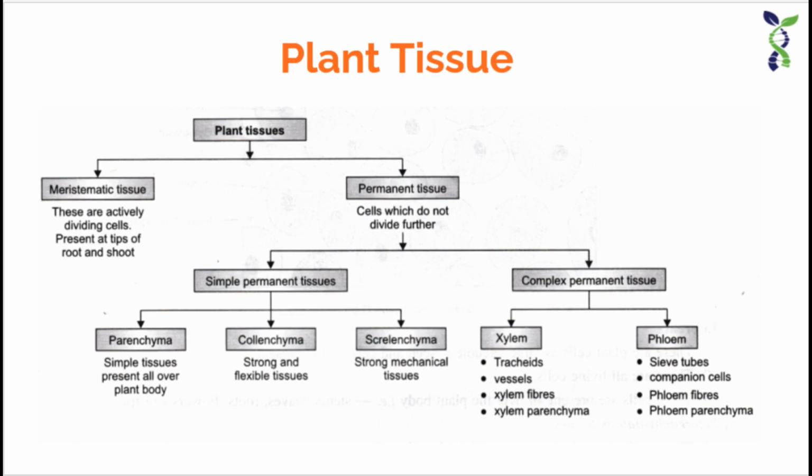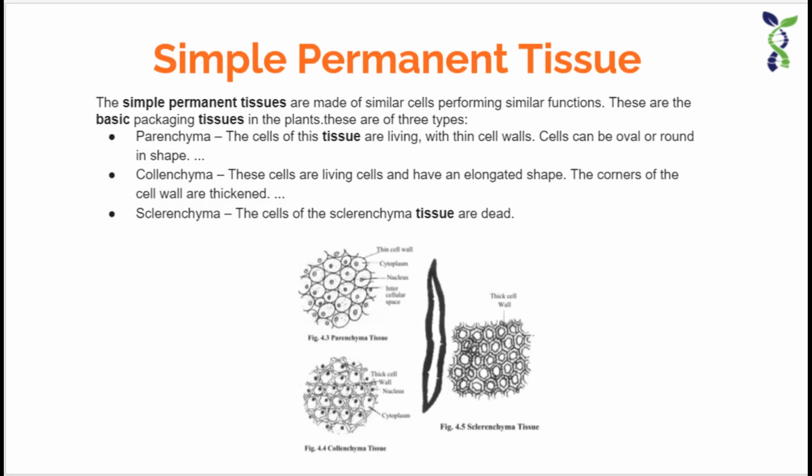So I am going to give a thorough description of both types of tissue in this video only. The first one is the simple permanent tissue. These are made up of the same type of cells. Please note down, same types of cells which are similar structurally and functionally. And they are of three types: parenchyma, collenchyma and sclerenchyma, which have been given in the chart itself.